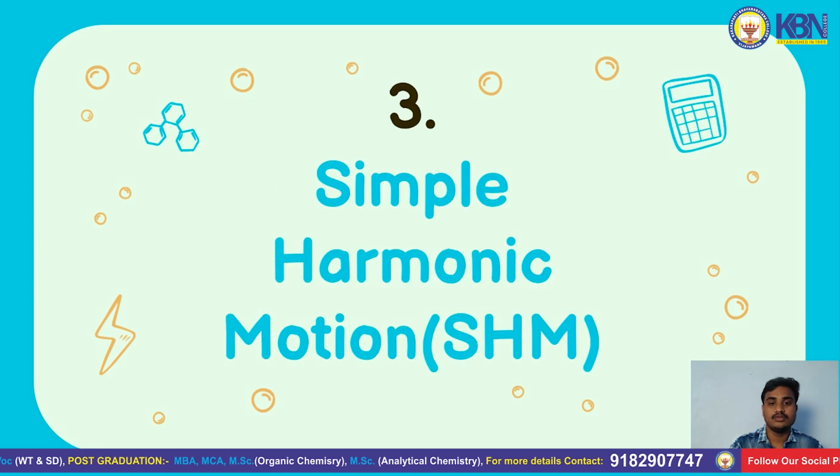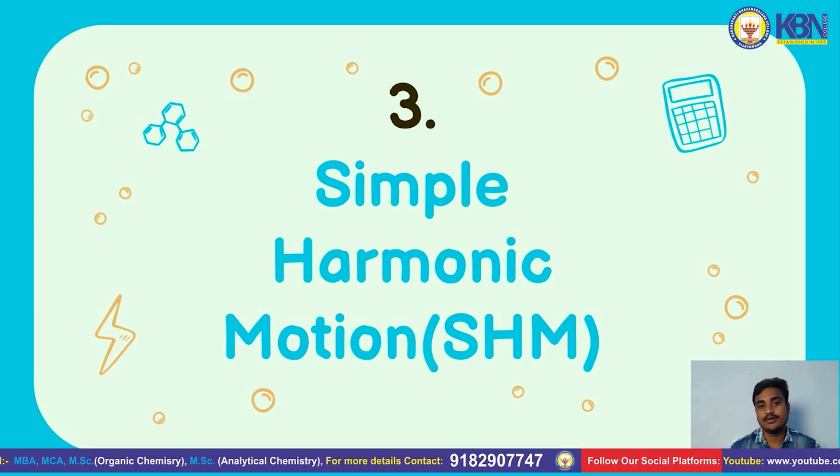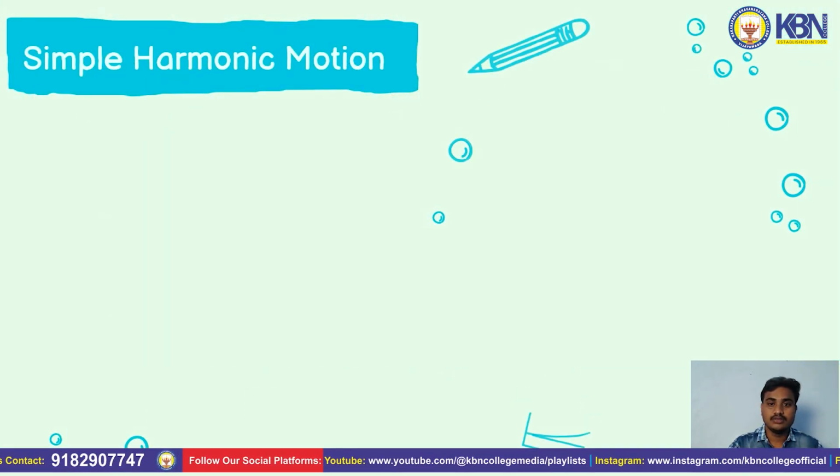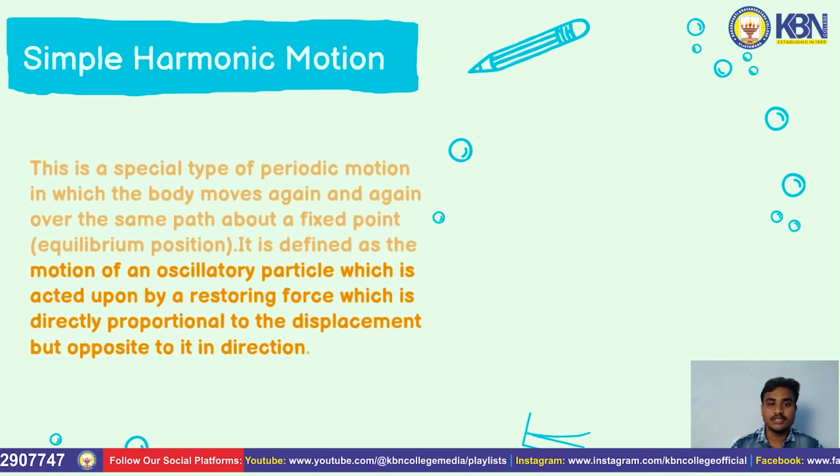Now the main topic, an important essay of the third unit, so called fourth unit: simple harmonic motion. It is also called SHM. What do you mean by simple harmonic motion?